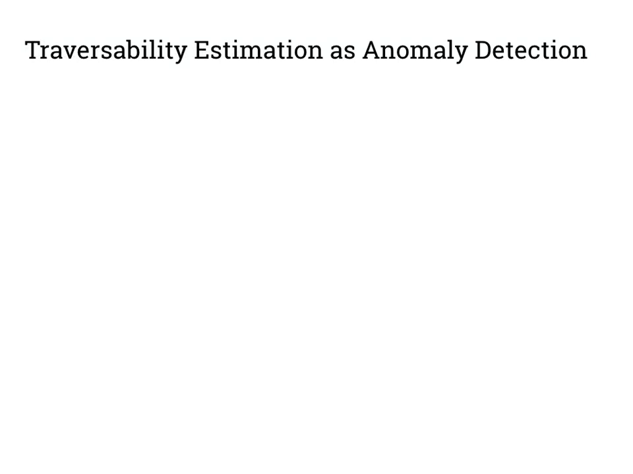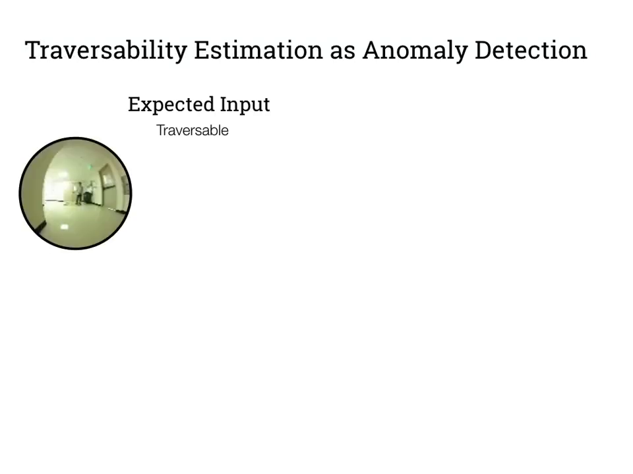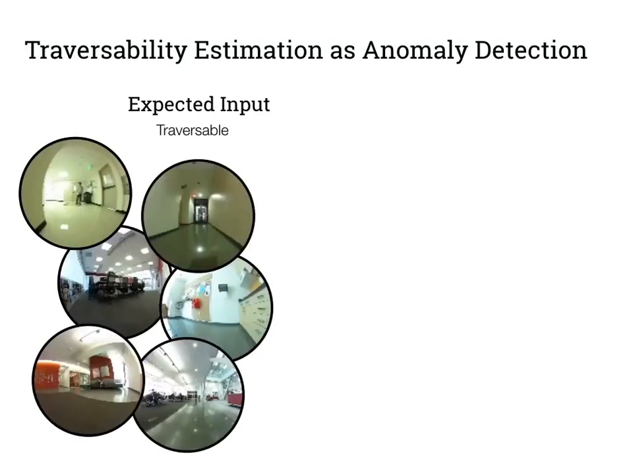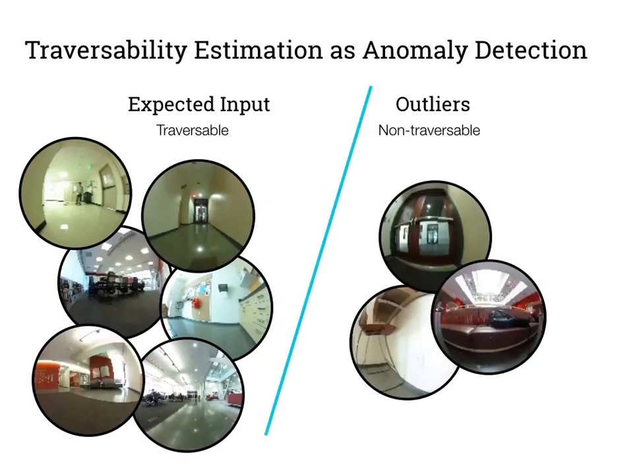At a high level, we formulate the problem of estimating traversability as an anomaly detection problem. Positive images, which GONet expects to get as input, depict traversable areas, whereas negative images that show obstacles and dangerous elements in front of the robot are considered outliers. GONet's goal is to distinguish between these two types of inputs.